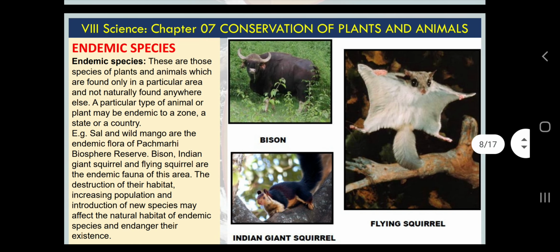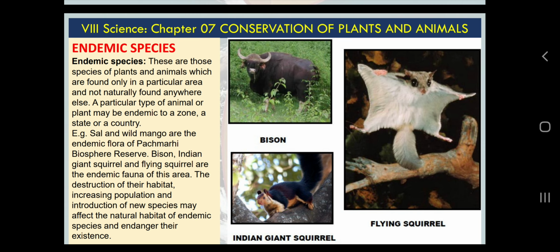Now, endemic species. So what do we mean by endemic species? You are aware that you will find camels in desert, penguins in polar area, kangaroo in Australia. These are very oversimplified examples. There are so many more species of plants and animals. So, those plants and animals which we find only in a particular geographical area, very limited.